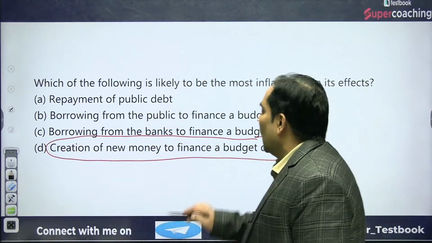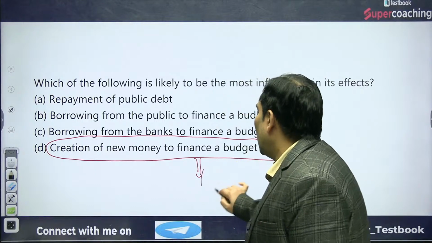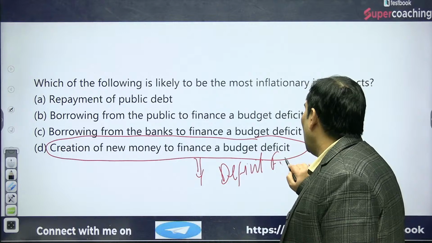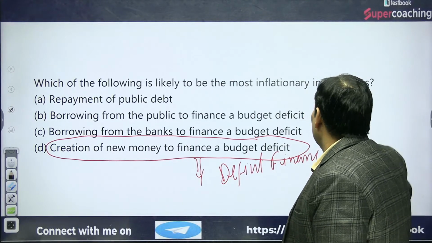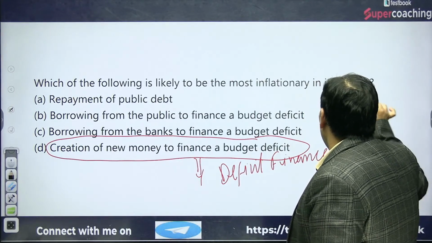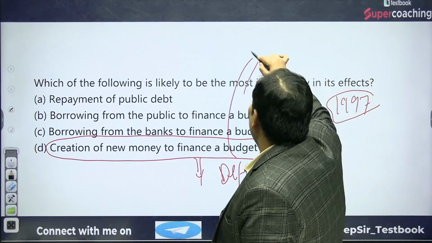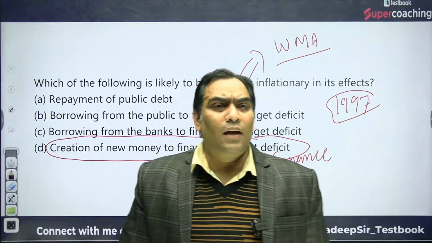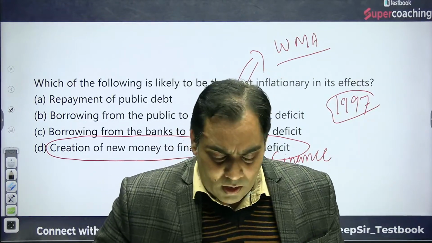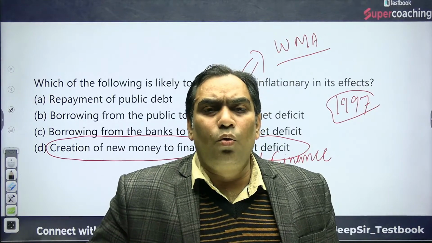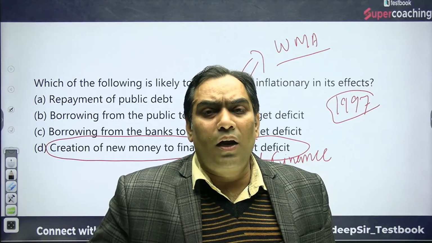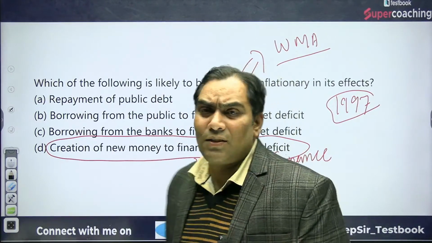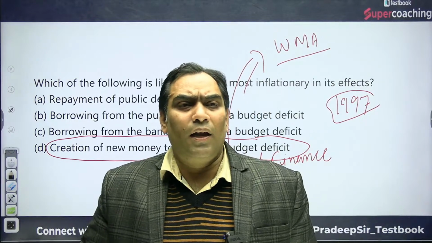This is nothing but most inflationary in an economy. That is technically known as deficit financing. This concept is no more in India. We amended this concept since 1997, and in place of deficit financing we came with the new concept known as WMA, ways and means advances. We came with ways and means advances because there is temporary mismatch between the total receipts and total expenditure of the government. The right answer is D. Yes, Shubham, it is D only.